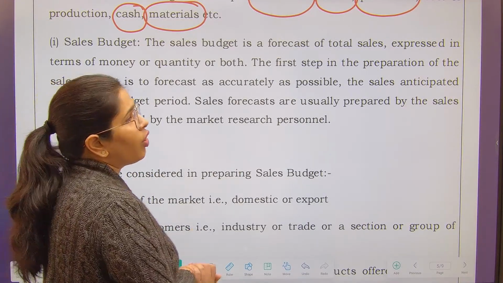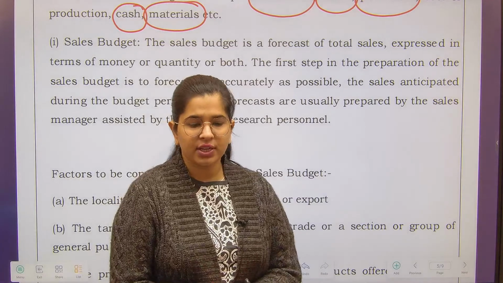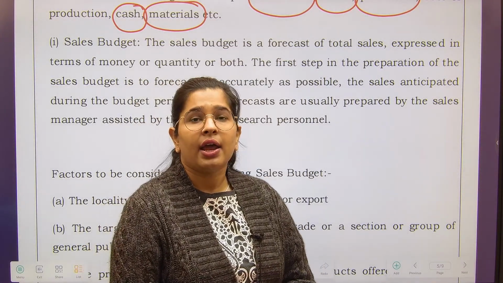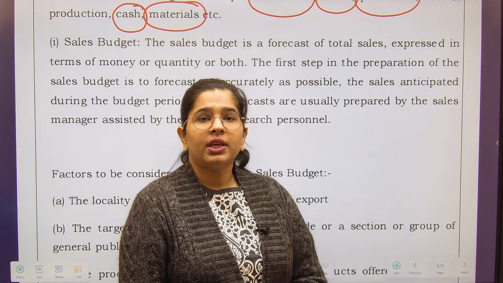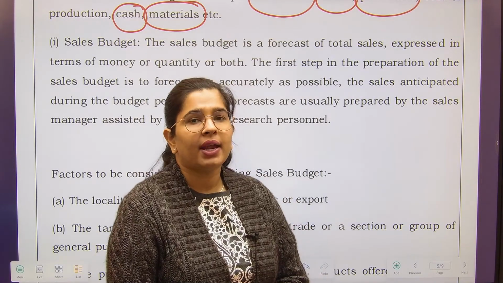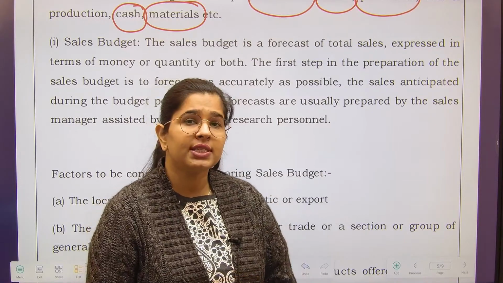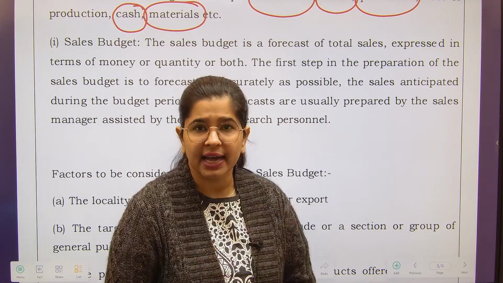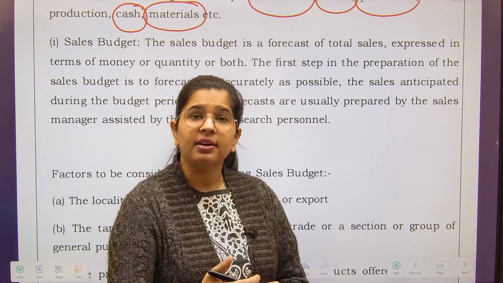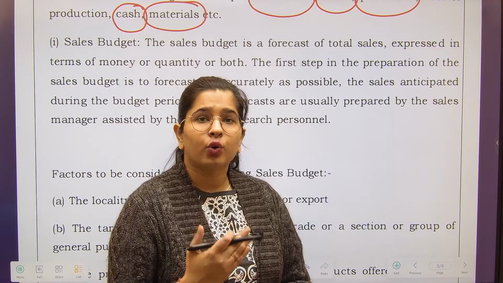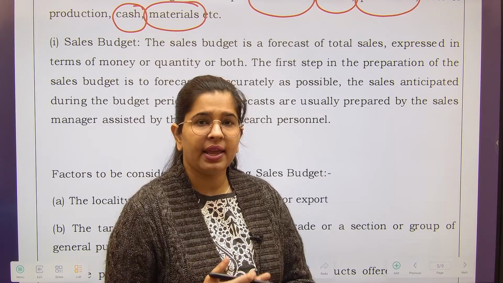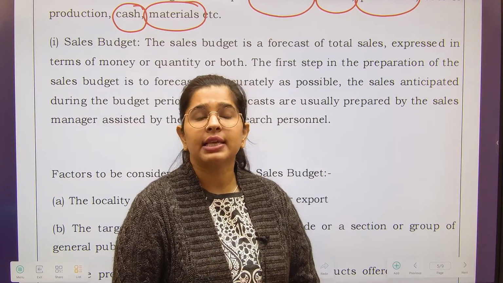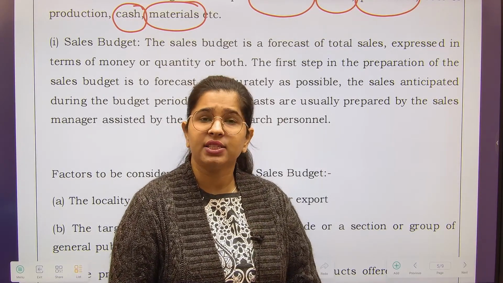So sales budget, I guess there is no need of explanation over here. Everyone understands what a sales budget is. Suppose you are in the current year and you want to prepare the budget for the next year. So you will see that, okay, in the month of July, what is the amount of sales that I have done? So in the next year, by adding the growth percentage, I should be able to do more sales than that, right? So this is your sales budget. Sales budget means sales forecast.